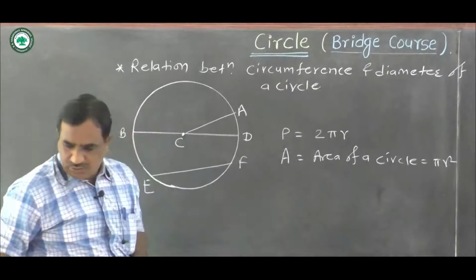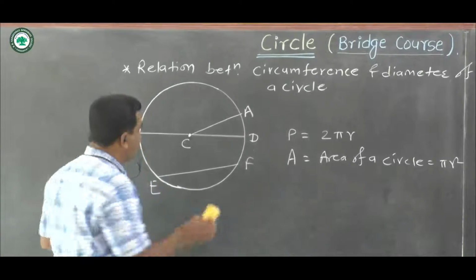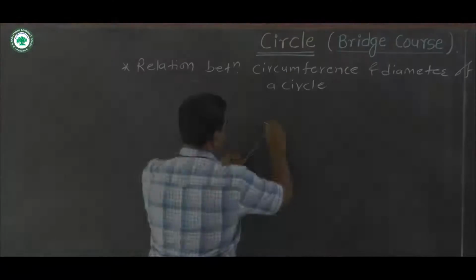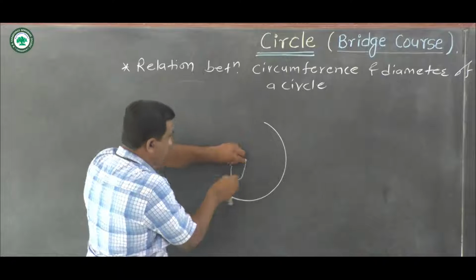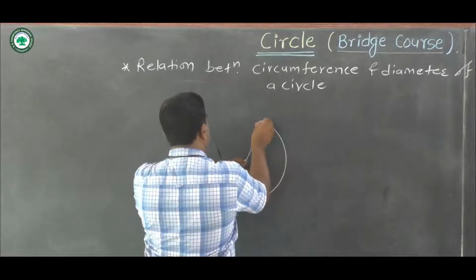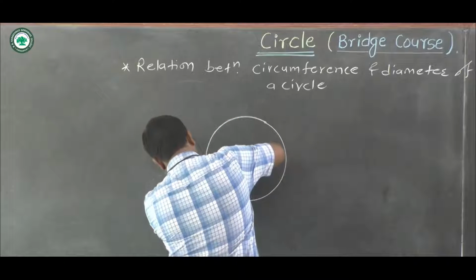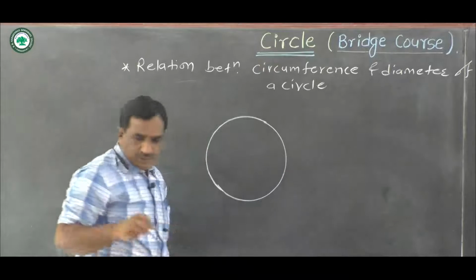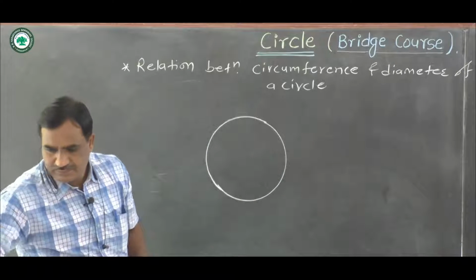Now also we can draw another circle here. This is again a circle.